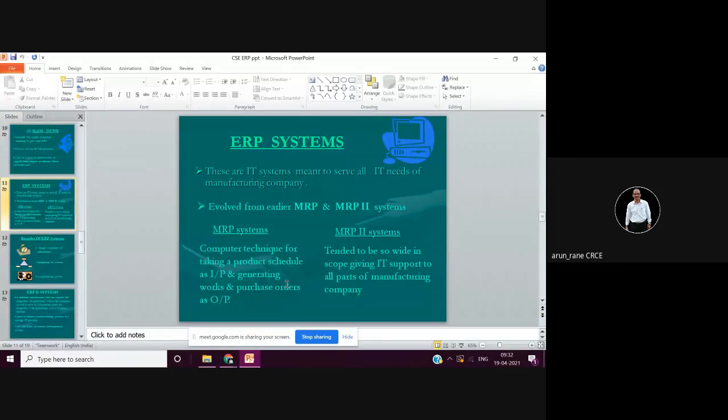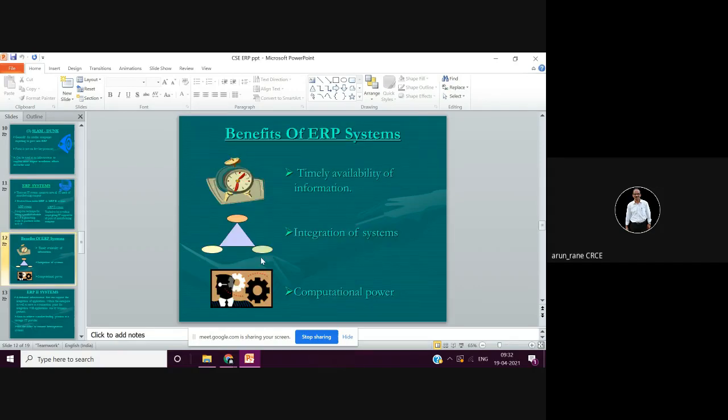ERP systems, earlier, as I told, were MRP1 and MRP2. MRP1 basically focuses on your raw material. MRP2 again integrates most of the departments of the companies. Then you have many benefits of the ERP system. Since the weightage is 4 marks only, I am not giving much time. You have to explain what is ERP, what are the different approaches, what are the advantages of ERP systems, like that.